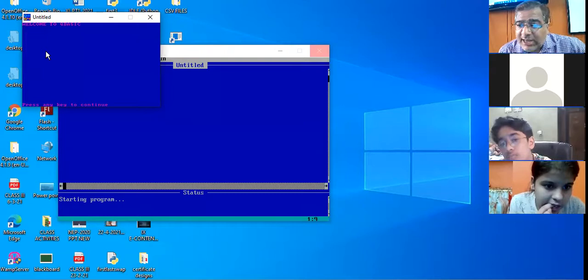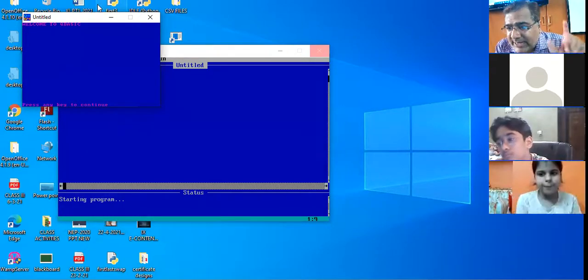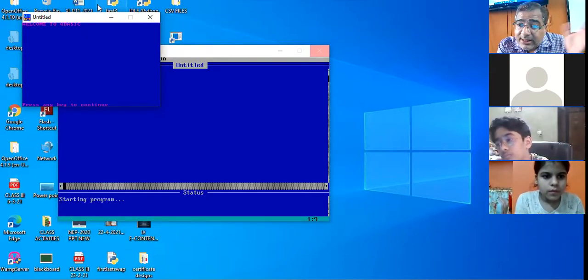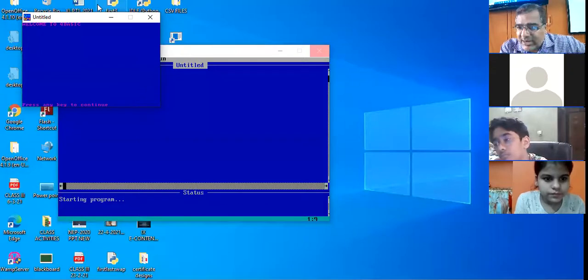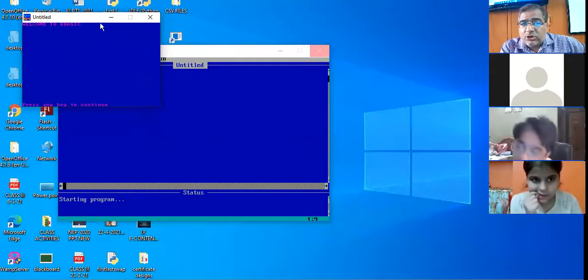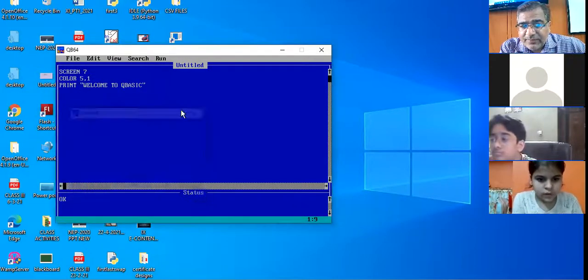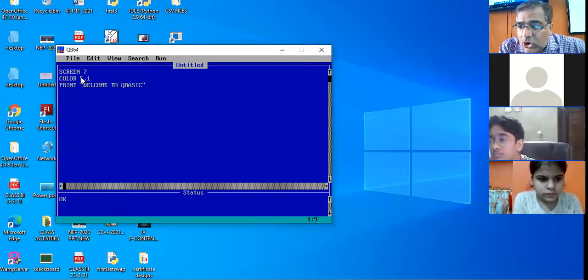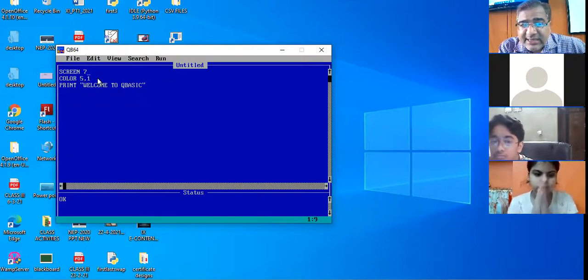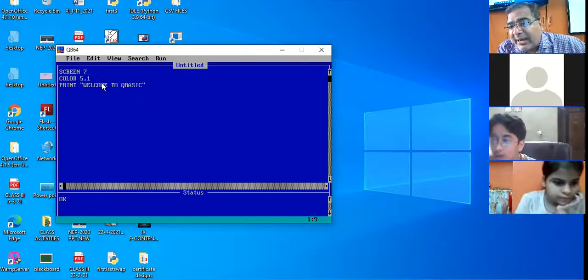Foreground color means the color of the text. Like welcome to QBasic is coming in magenta color, so this is the foreground color. Then there is background color, the color which you see in the background of the window. Blue color is coming in the background, that is the background color. So there is color command by which you can specify the color. First value always is the foreground color, second value is the background color.